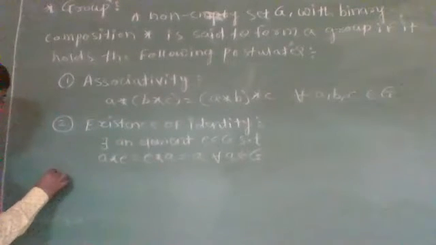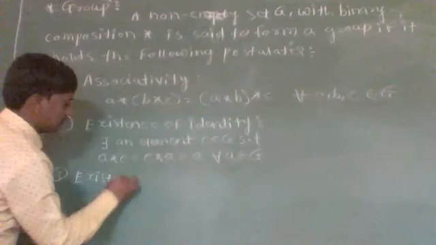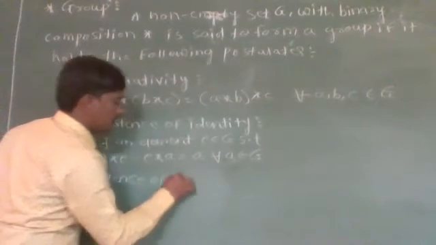And the third one is the existence of inverse.